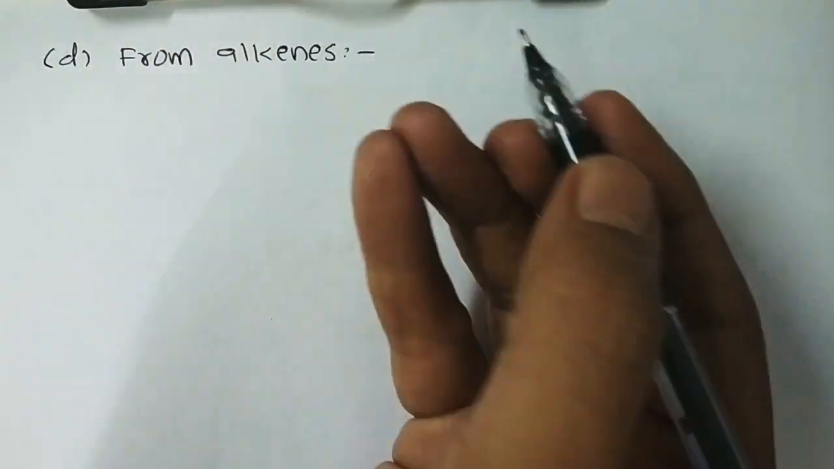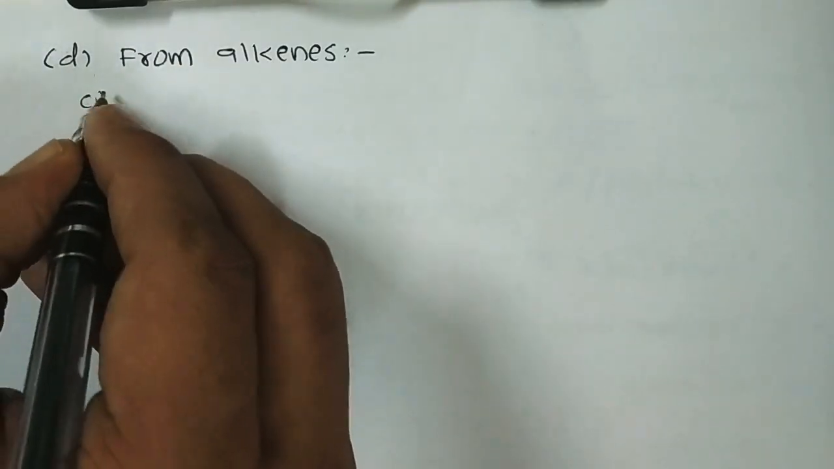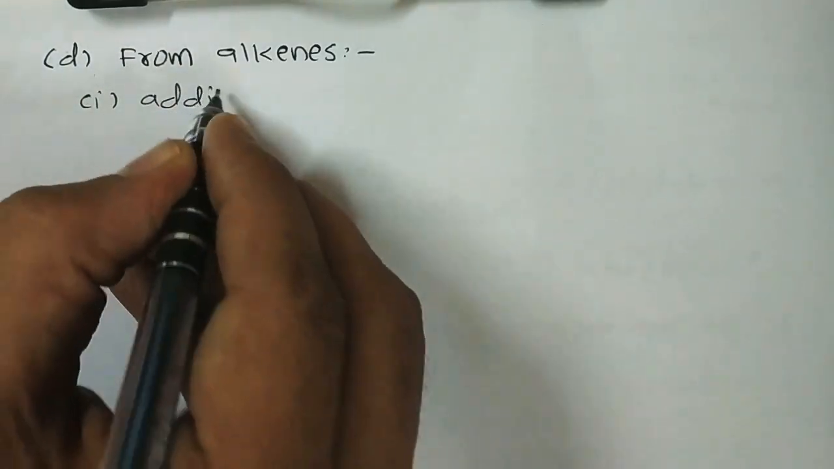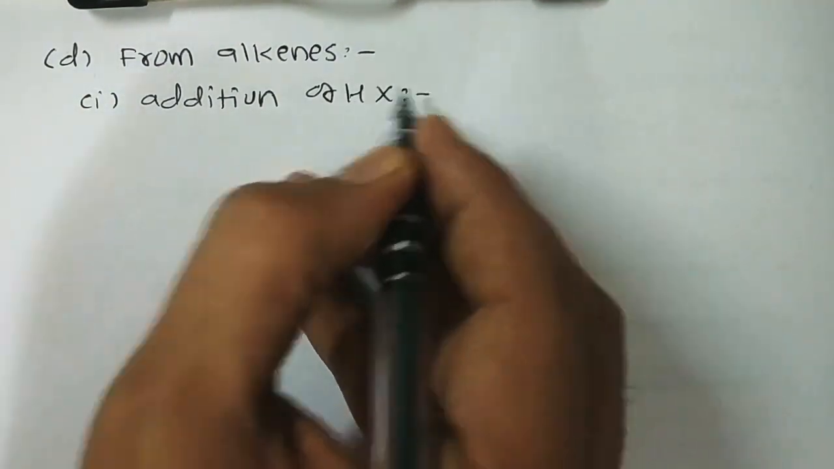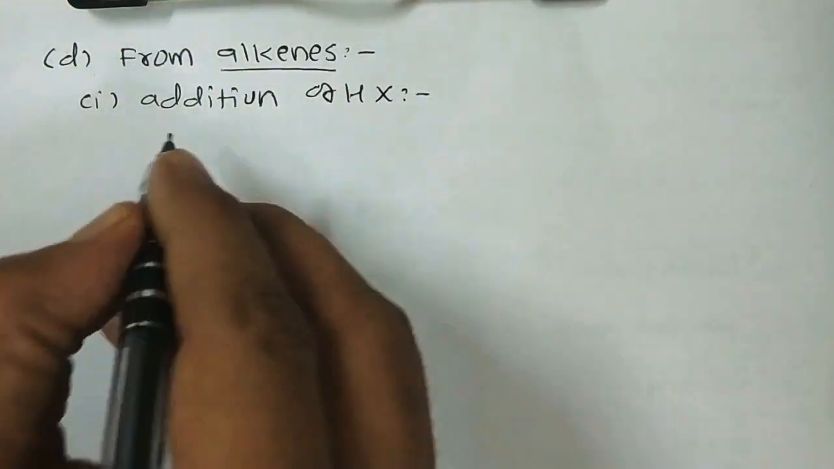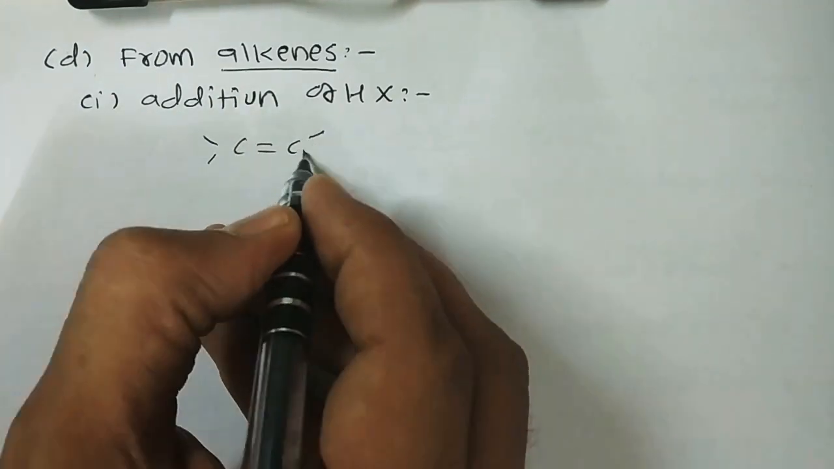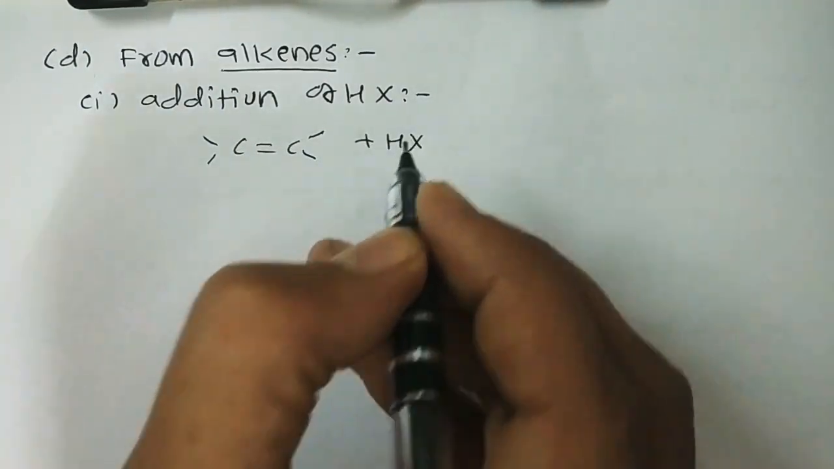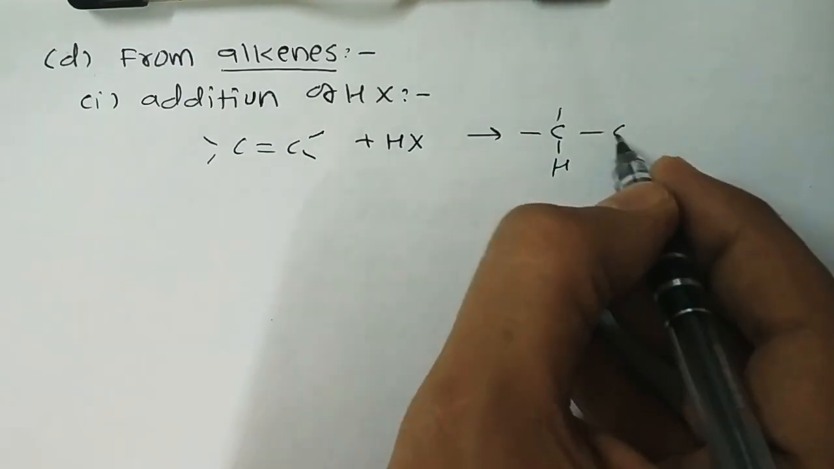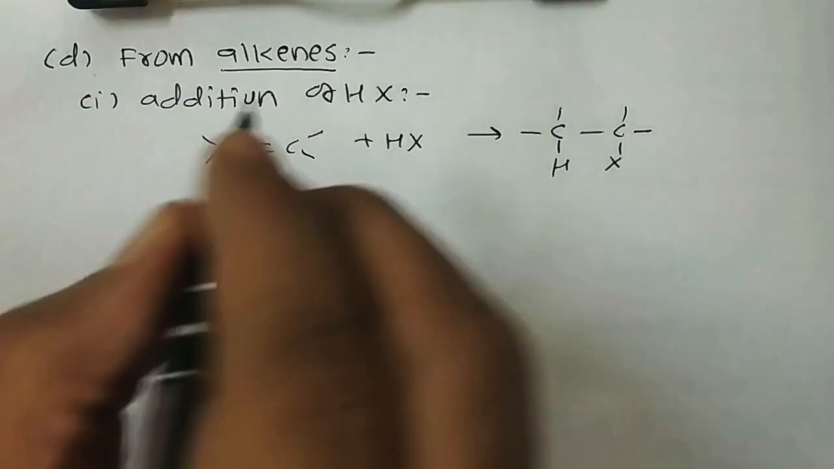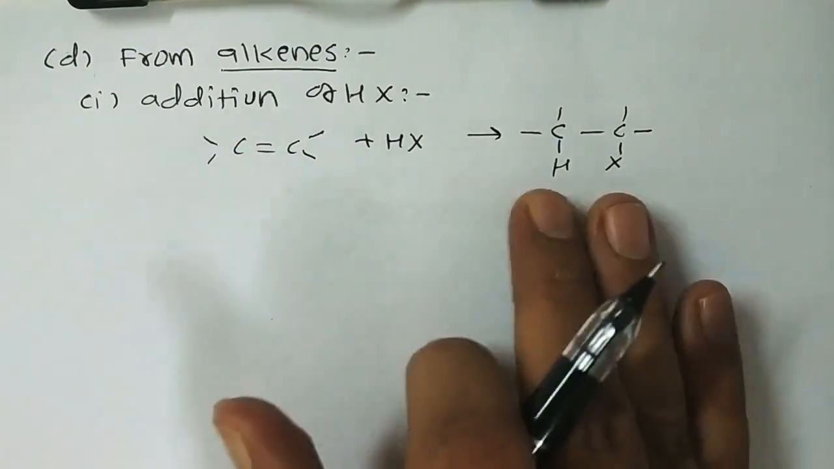As we know, addition to alkenes is performed with two different methods. Addition of HX, which we already studied in the case of alkenes: when you have a C double bond C and it reacts with HX, it is converted like that, H and X. If your alkene is symmetric in nature, no problem.